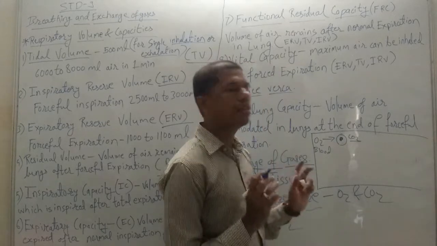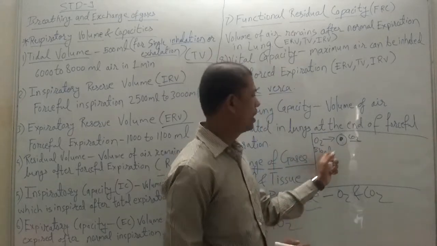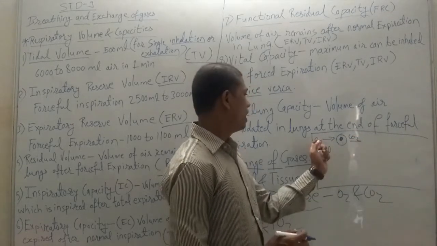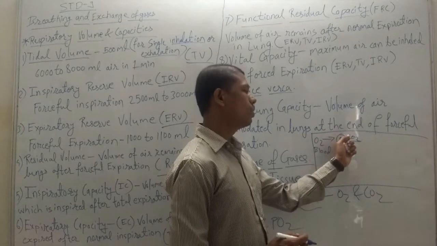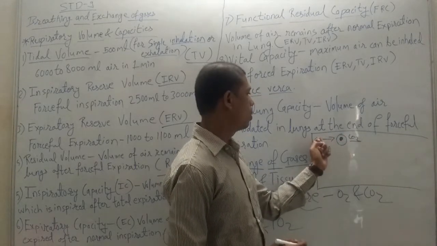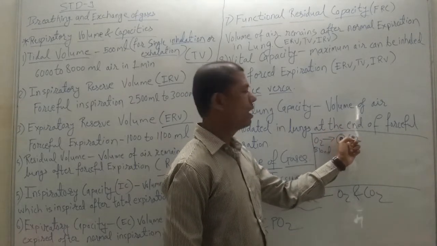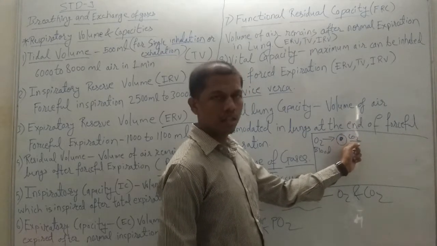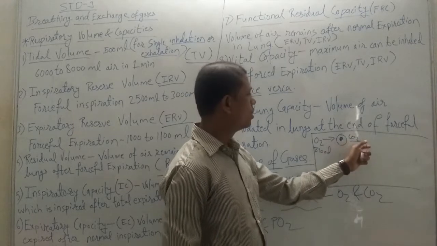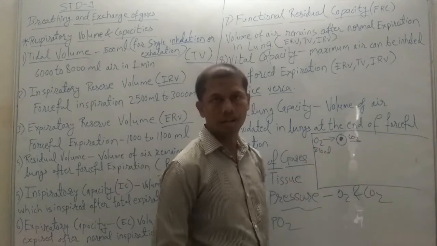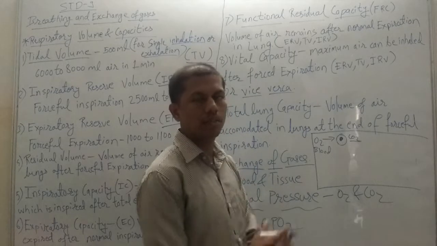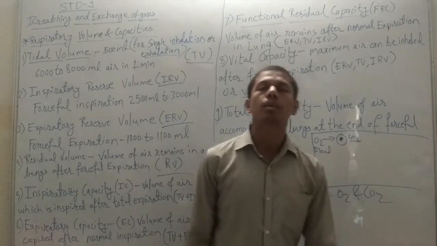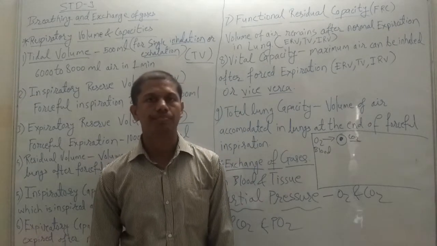So this is the imbalance of O2 and CO2 in the blood and in the cell. Inside the cell there is a low O2 concentration, so O2 moves inside the cell, and CO2 is high in concentration inside the cell, so it moves into the blood. So they exchange their places. That is called the partial pressure of the air.